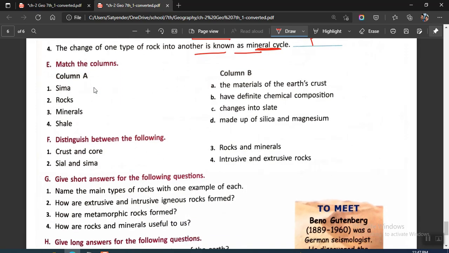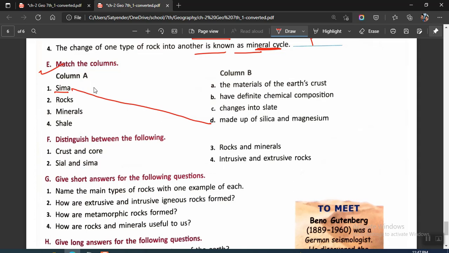Okay, then you have the match the following columns. You will be finding these in different parts of the chapter. So SEMA, it is like silicon and magnesium. So in which layer they are found, then you can just match the following. So you will be doing it by yourself. If you look at this, this is straightforward, so you can just mark it.